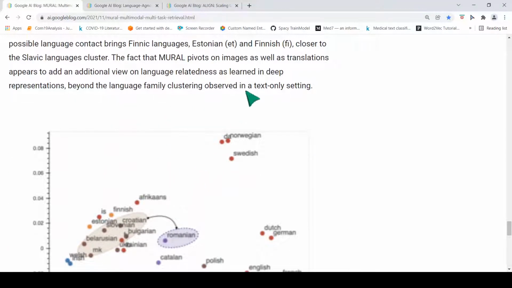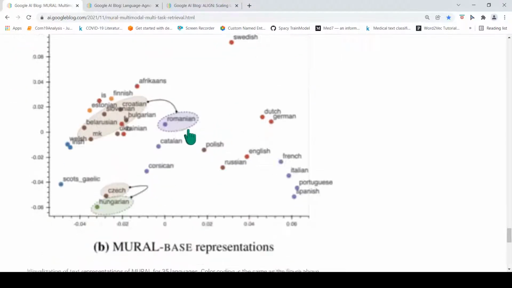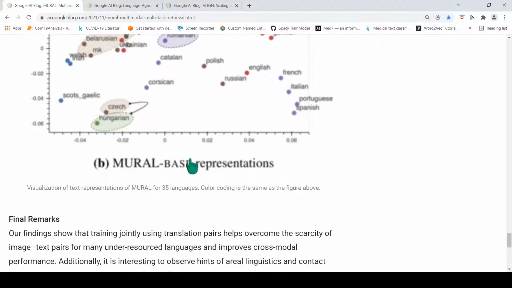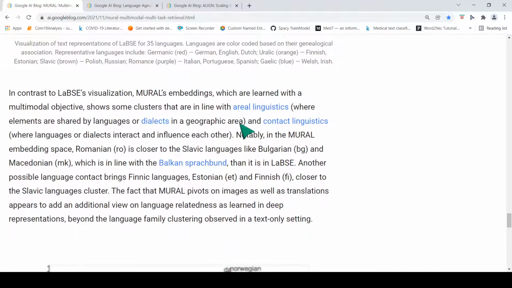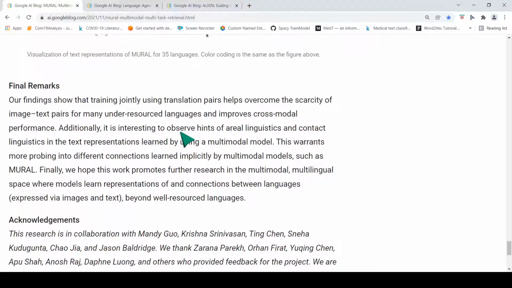With text plus image representation, it does better at embeddings that are similar across languages which are close in geography, as well as based on contact linguistics. What they say is that training jointly using translation pairs helps overcome the scarcity of image-text pairs for many under-resourced languages and improves cross-modal performance. Additionally, it is interesting to observe hints of areal and contact linguistics in text representations learned by using a multi-modal model.